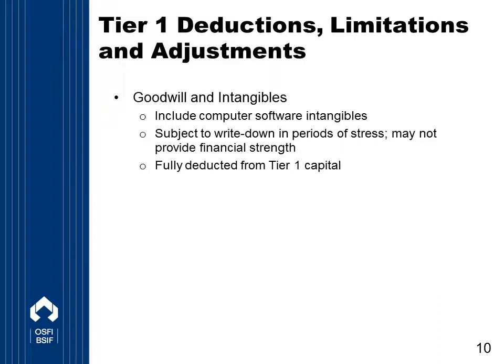Let's look at goodwill and intangible assets to start. So these assets are reported on an insurer's balance sheet, and they're difficult to value, especially during and after a stress situation, as they are subject to write-downs. So, for example, the value of intangible assets, including computer software intangibles, may be highly correlated to that of the insurer. Therefore, in a period when the insurer is under stress, their decreasing value would have a negative impact on the insurer's capital, thereby increasing the stress on the insurer. As a result, goodwill and intangible assets are fully deducted from Tier 1 capital.